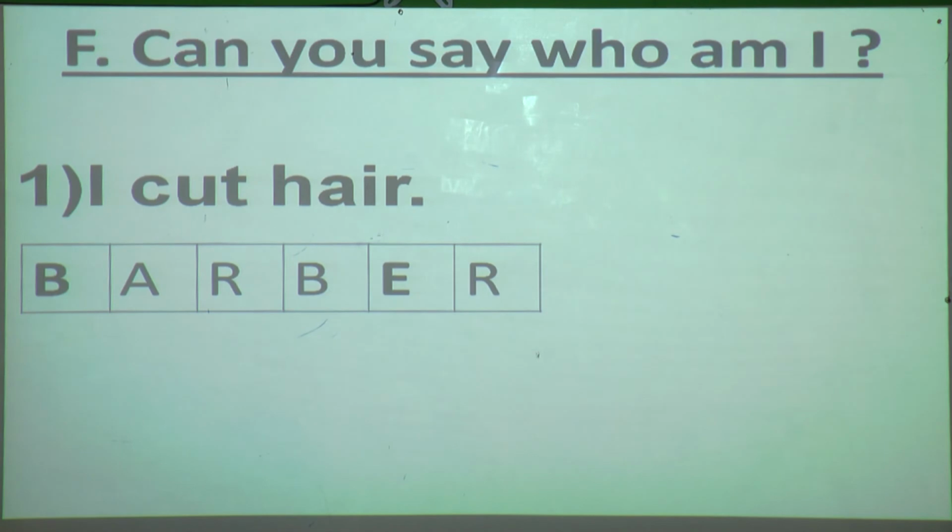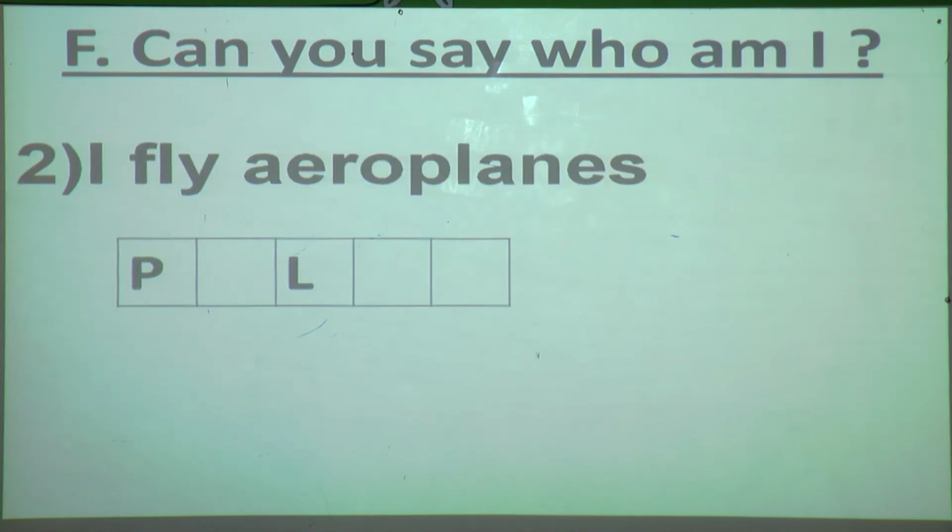Now we have come to the F part. Done? Okay. See students, what you have to do? Already two letters have been given in bold. So you only have to fill in the remaining letters. The one who cuts hair, what is that person called? They are called barber. Done? Be fast. I fly aeroplanes. Who am I? Who flies aeroplanes? Pilot. So only three letters you have to write.